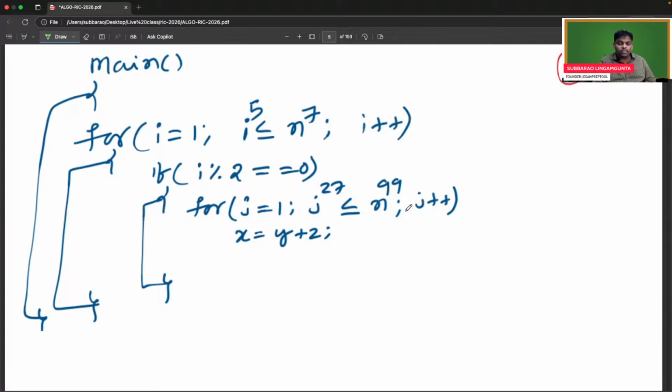Everyone, still some mistake is going on. Everyone, please try. There is a condition, even number, odd number.